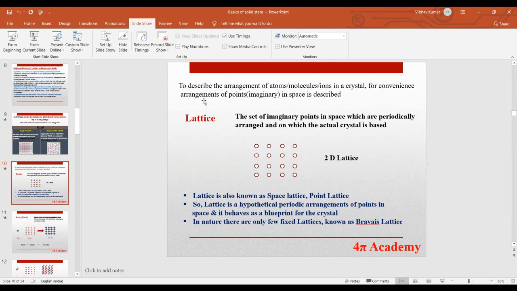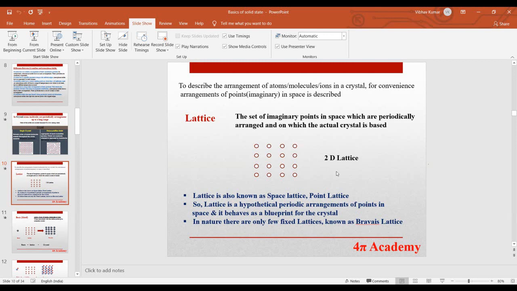A crystal is very complicated, so to visualize and draw the crystal structure, we figured out how to make this process easy. For that we choose a pattern, and this is known as a lattice. You can see these are hypothetical imaginary points in space, and these points are regularly arranged.